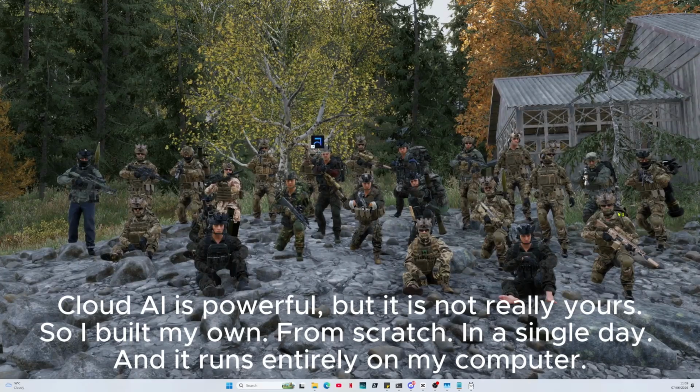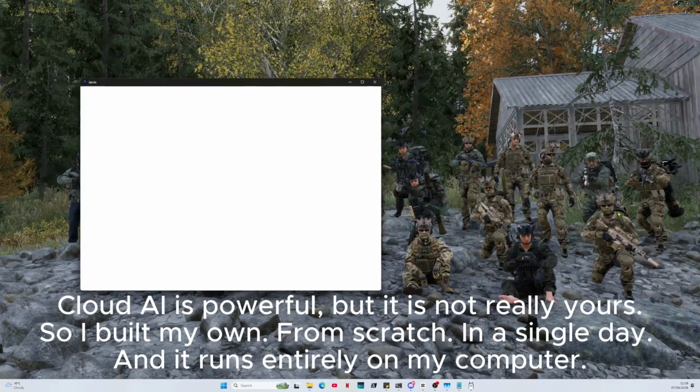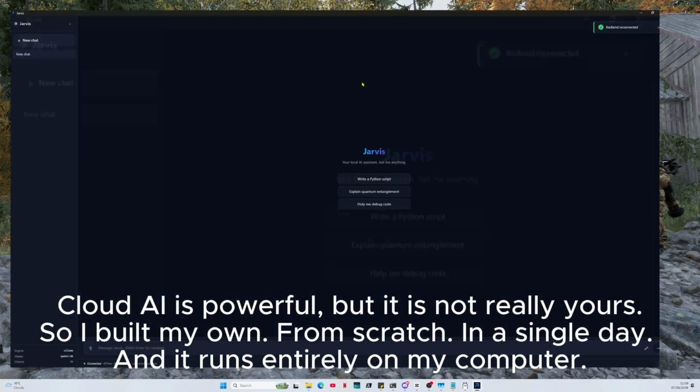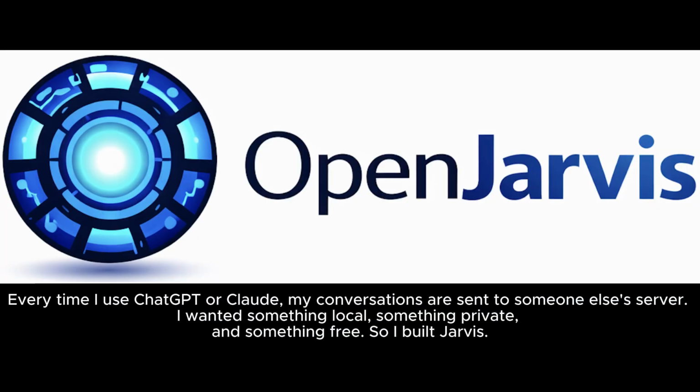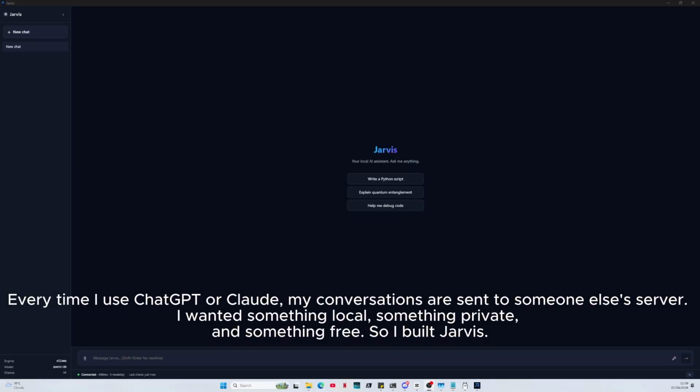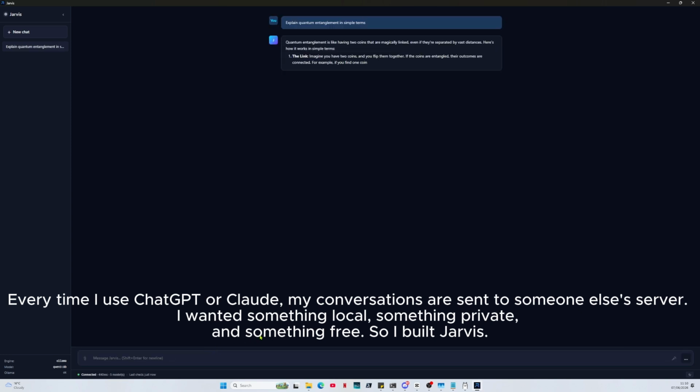Cloud AI is powerful, but it is not really yours, so I built my own, from scratch, in a single day, and it runs entirely on my computer. Every time I use ChatGPT or Claude, my conversations are sent to someone else's server. I wanted something local, something private, and something free, so I built Jarvis.